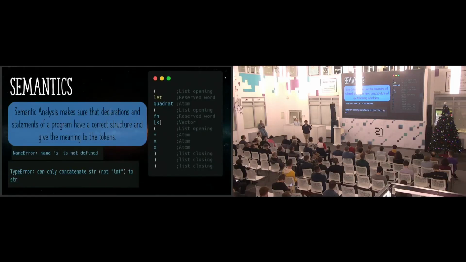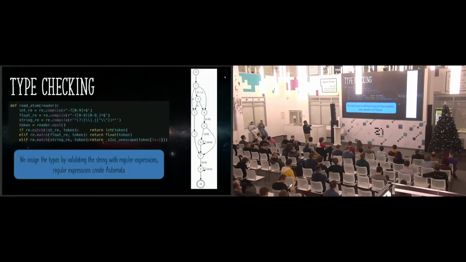Okay, we have everything working: tokens, we have the information structured, we pass this to the semantic analysis. You see there, right now the interpreter knows what is what. I mean, the letter is a separate word, quadrat is an atom, what is a function, and when you concatenate an integer with a string, the error will be returned by the semantic analysis, and it's the process to give meaning to all tokens.